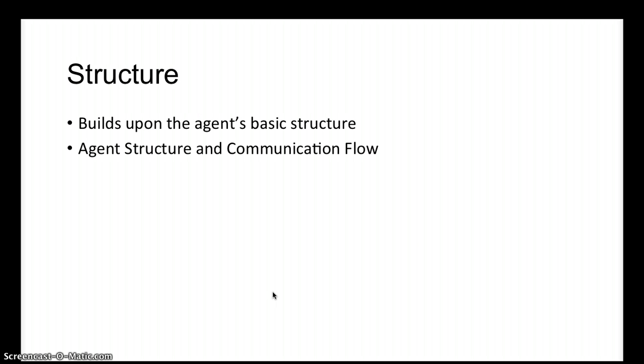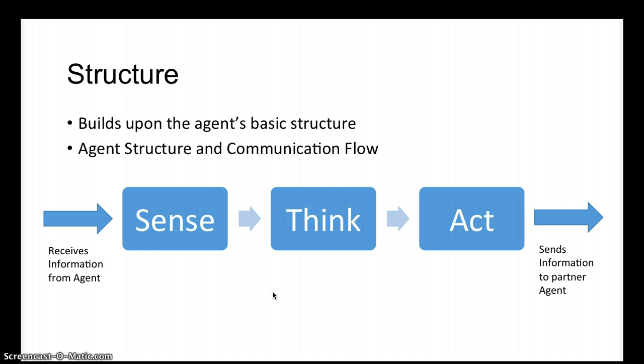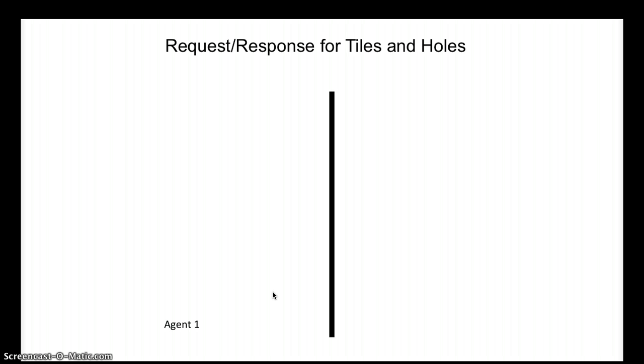The communication structure built upon the already existing agent structure. An agent receives information from its partner, then senses the environment, uses this information to think and performs an action. It then sends the newly updated information back to its partner. Here's a situation where we use communication to make a request and receive a response.